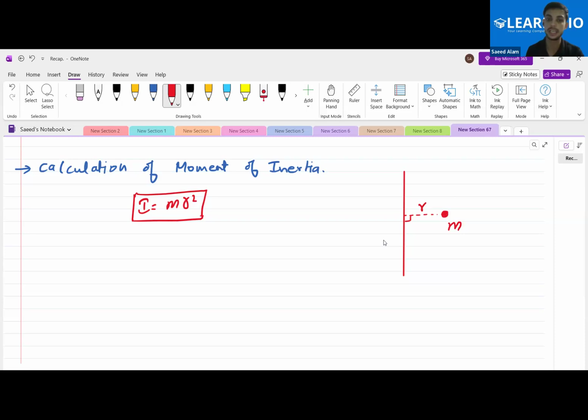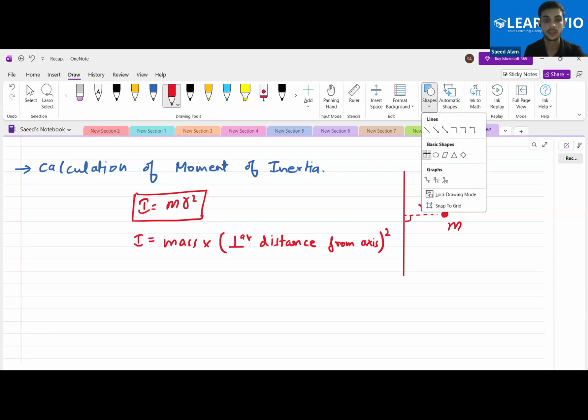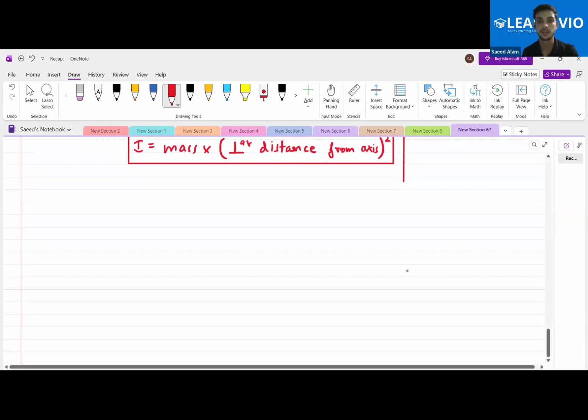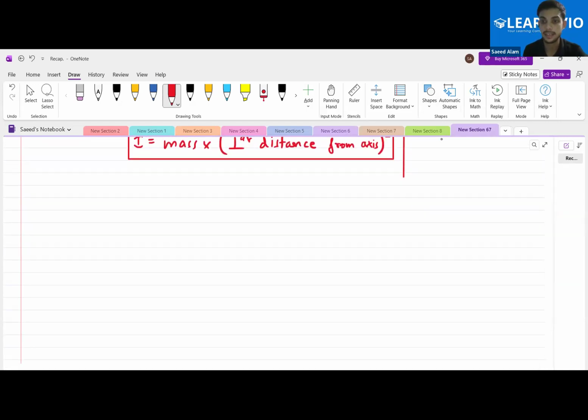So more explicitly, I should write I equals mass into the perpendicular distance from the axis, squared. Is this clear to all of you? Yes, sir. This is something that is going to be done anytime. Is this okay to all of you? Yes, sir.